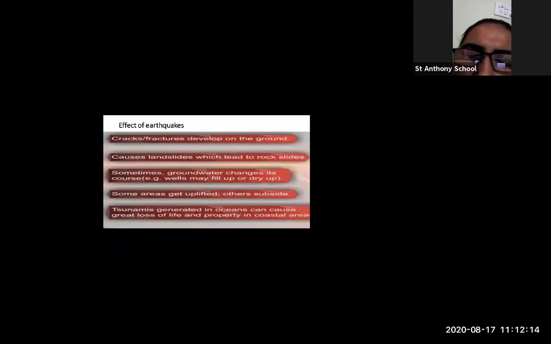And after that, the main things are happening. Some areas are getting uplifted. Some areas are changing their directions and some areas are getting uplifted. Tsunamis are generated. Then so many buildings are also collapsed because of the earthquake.